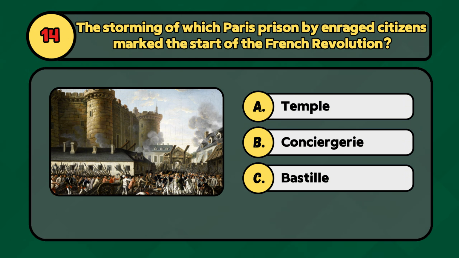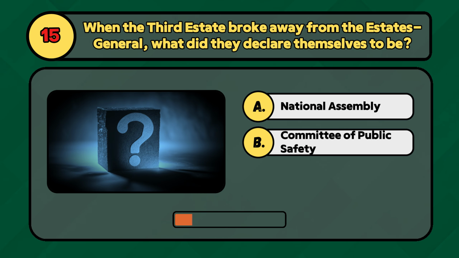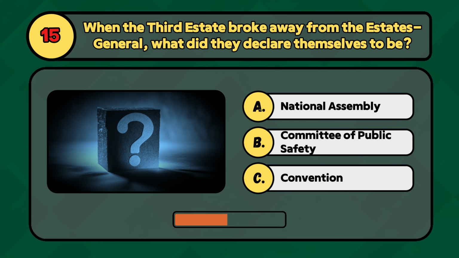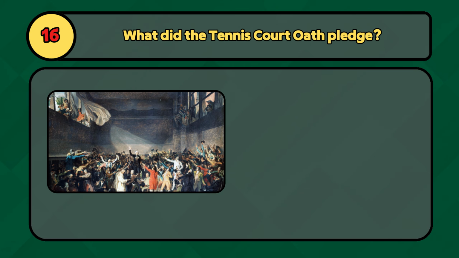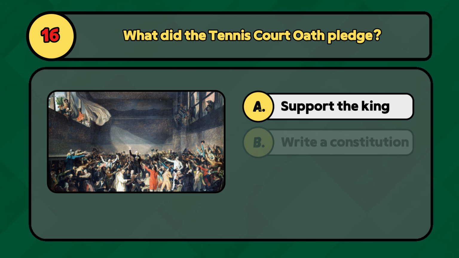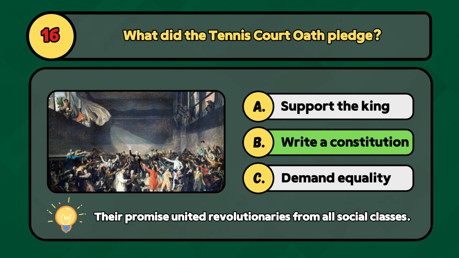When the Third Estate broke away from the Estates General, what did they declare themselves to be? The National Assembly, the Committee of Public Safety, or the Convention? They declared themselves the National Assembly. What did the tennis court oath pledge? To support the king, to write a constitution, or to demand equality? They pledged to write a constitution for France.